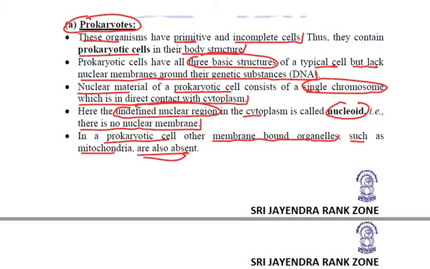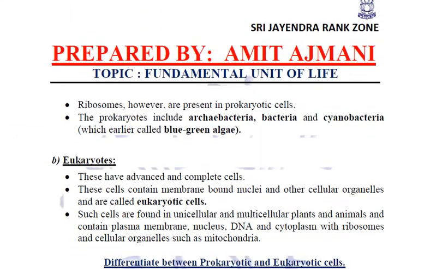So these are the primitive and incomplete cells. In prokaryotic cells, ribosomes are present, and they include archaebacteria, bacteria, and cyanobacteria. Cyanobacteria was earlier known by the name of blue-green algae.